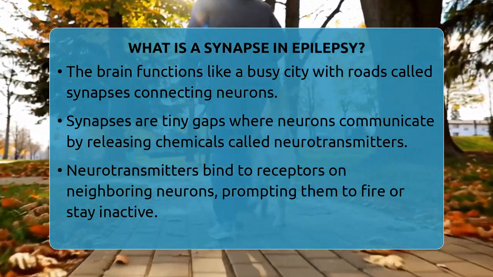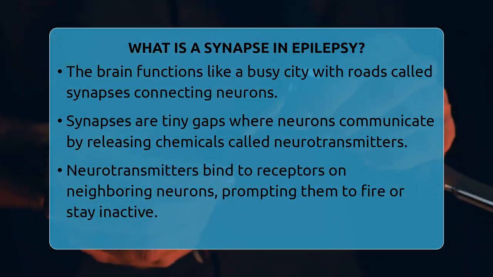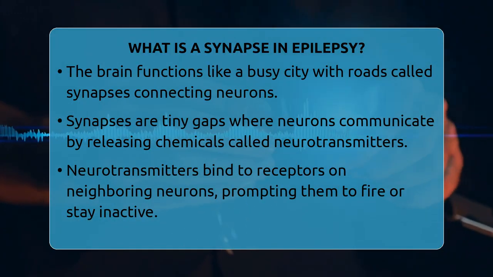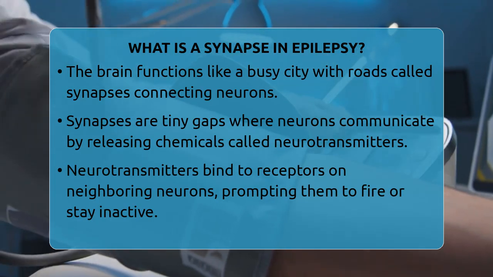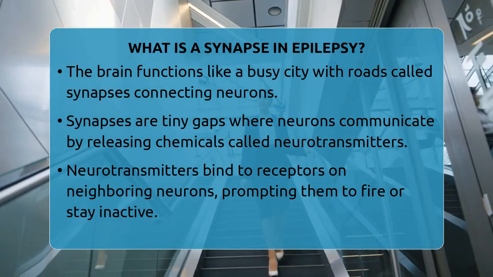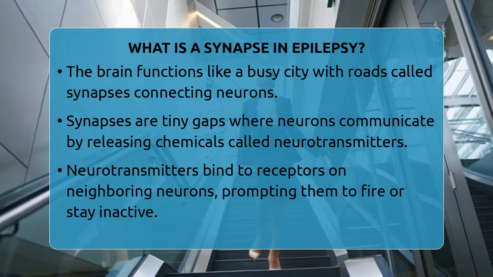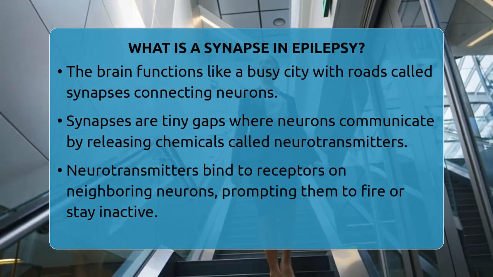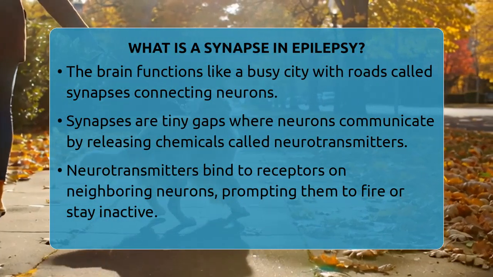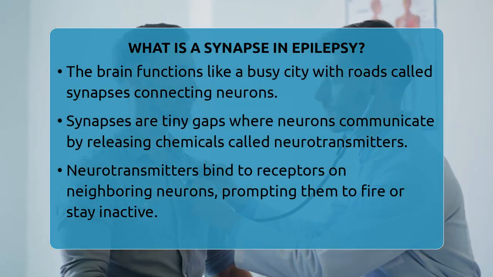A synapse is a specialized gap between two neurons. When a neuron wants to send a message, it releases chemicals called neurotransmitters into this gap. These chemicals then bind to receptors on the neighboring neuron, telling it to fire or stay quiet. Sometimes, electrical signals can also pass directly through synapses, especially in certain parts of the brain.